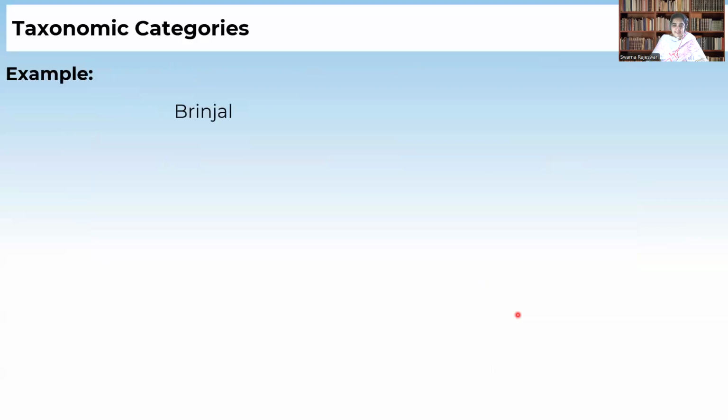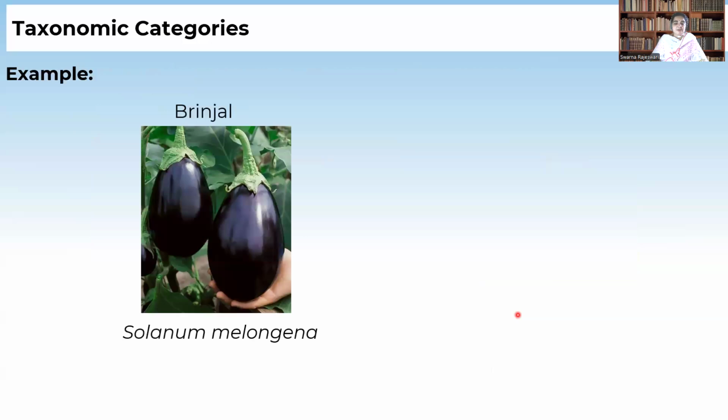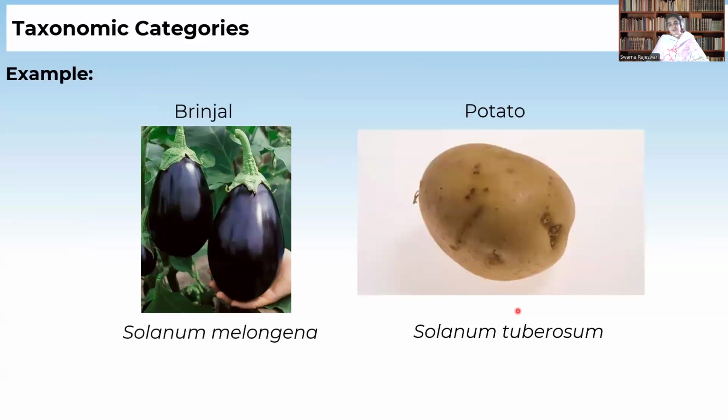Another example is brinjal. The scientific name of brinjal is Solanum melongena, and the scientific name of potato is Solanum tuberosum. Both of these belong to the family Solanaceae and to the genus Solanum.